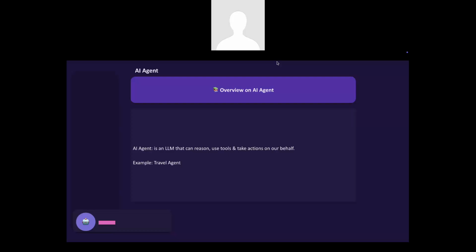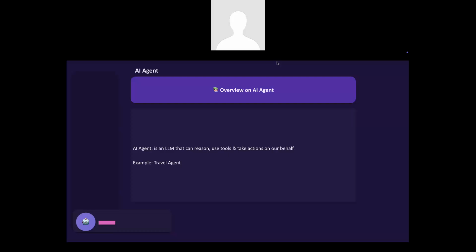On a high level, I can say that a tool is a capability or a function that an AI agent can use in order to perform a particular action. And moreover, for every tool there will be a description, which is important. So the eyes will watch, legs will walk, hands can lift and put down, ears will listen. These are the individual tools, and each individual tool has a description. In a similar way, an LLM interacts with multiple tools, and it has an individual description for each tool describing what it is going to perform.